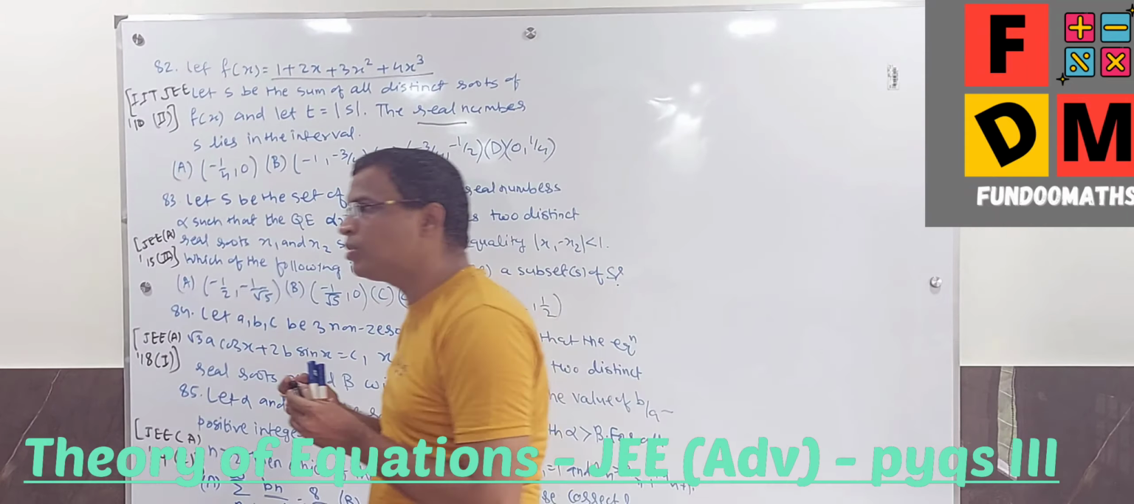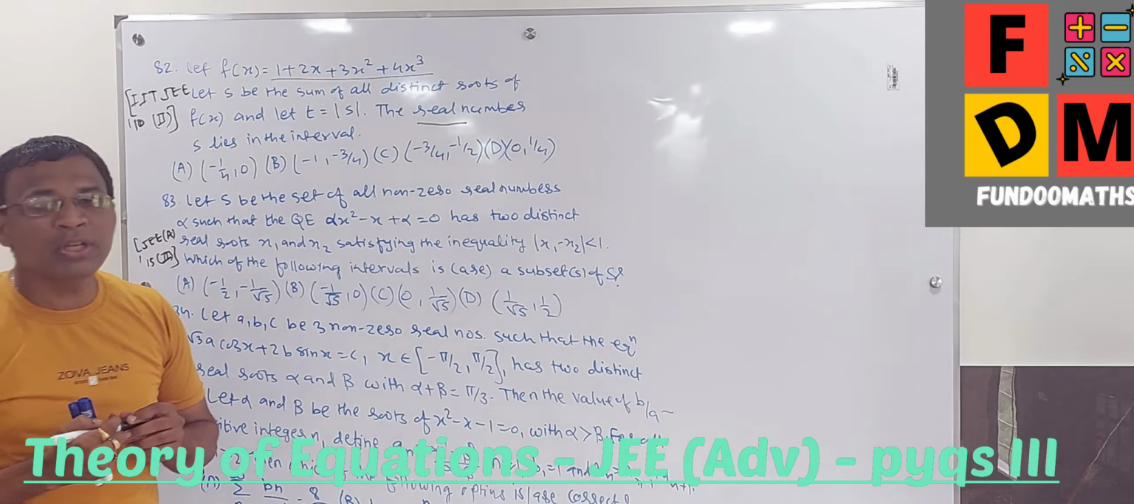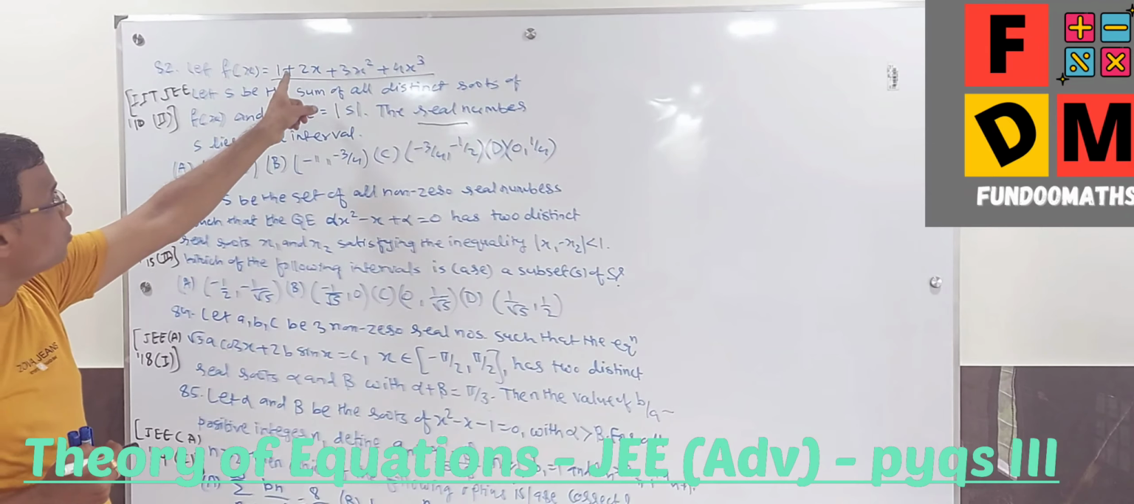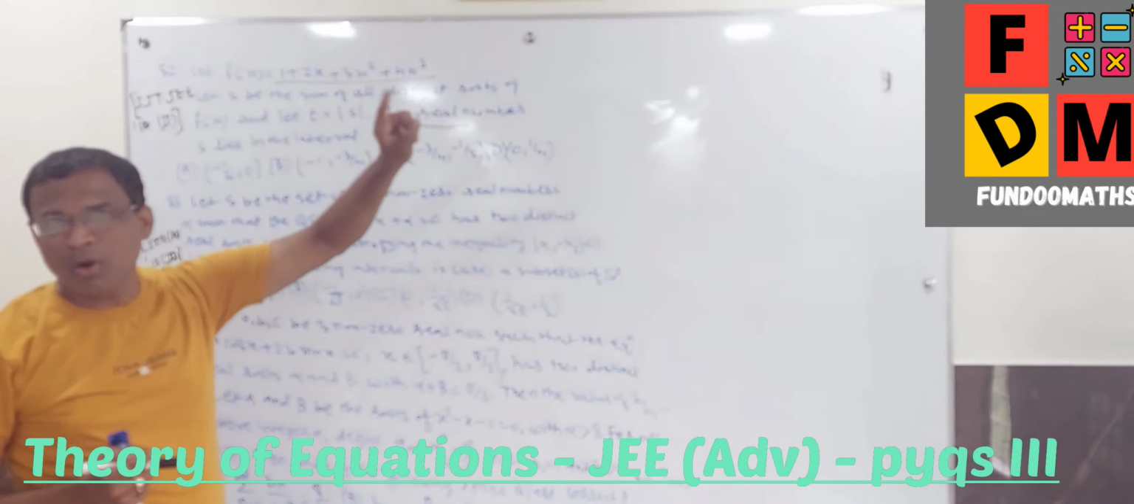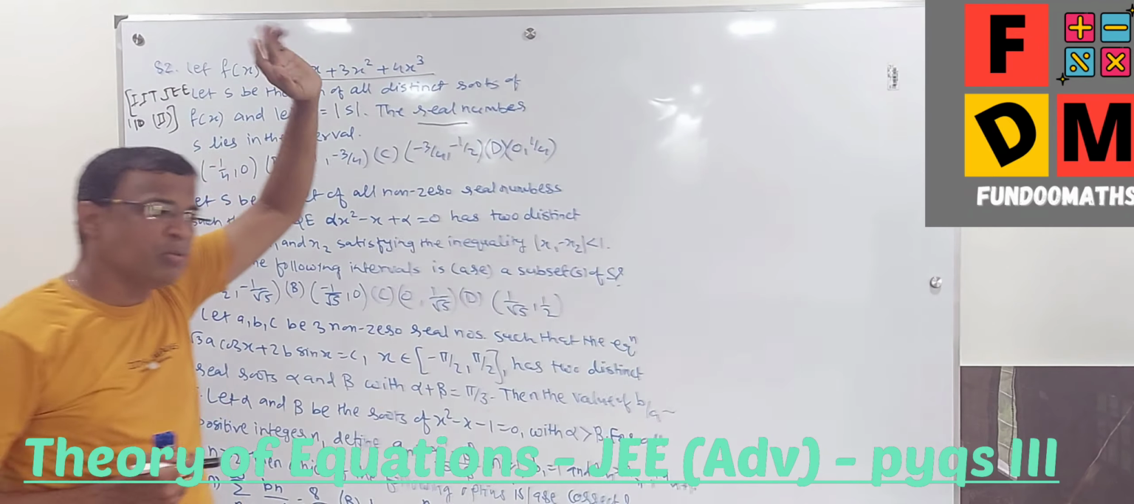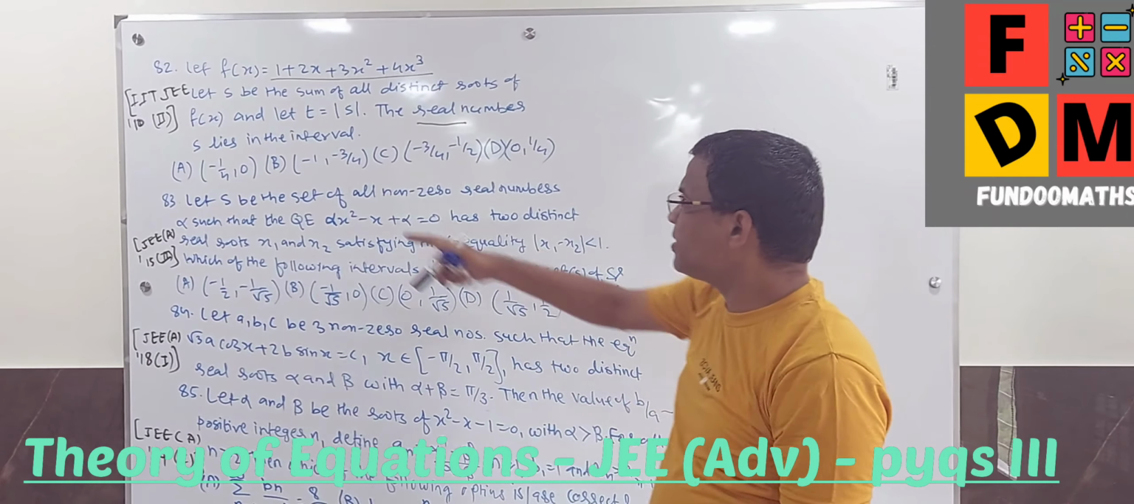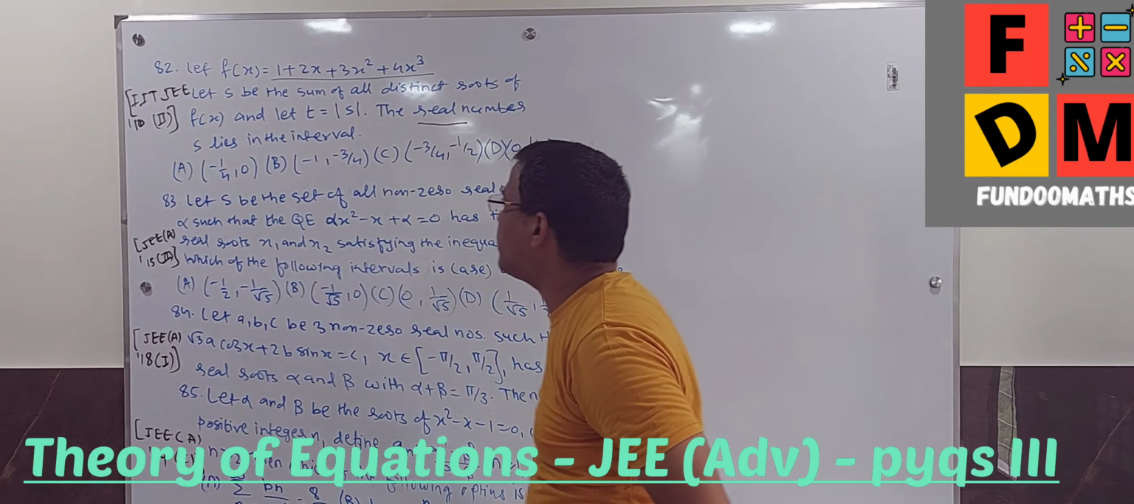That means according to Descartes rule, it has no positive roots. Roots will be either negative or complex. Descartes rule, go back to the earlier videos. See, that's why basics are very, very important. Fine, this is IIT JEE 2010 second paper.